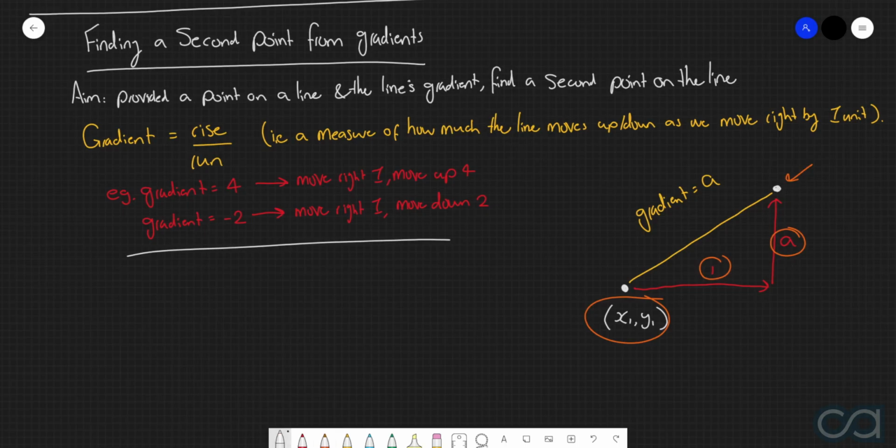Now, this idea here is all well and good if we're working with integer values for our gradient. However, in certain situations, we may actually be working with fractional situations instead.